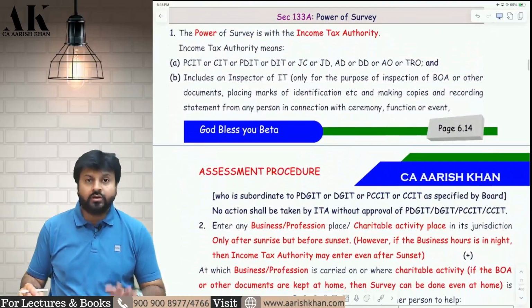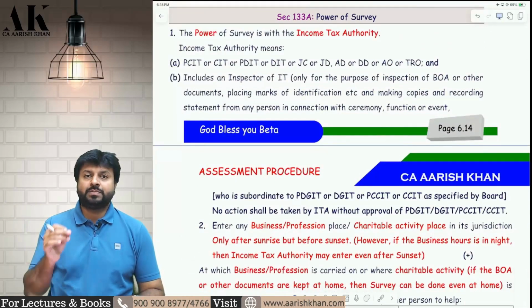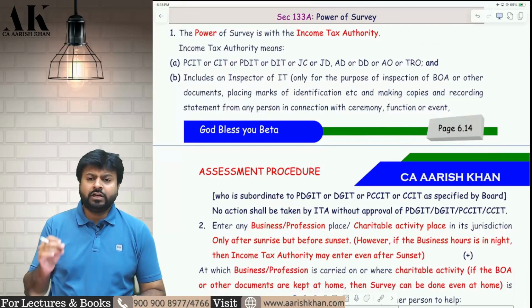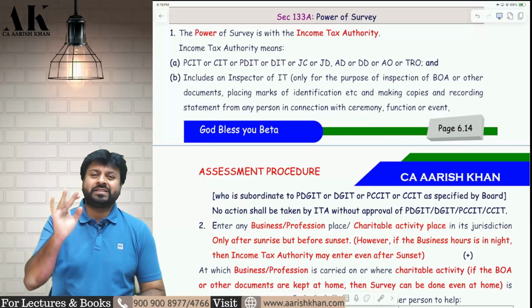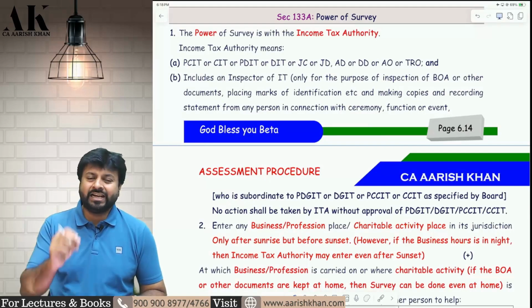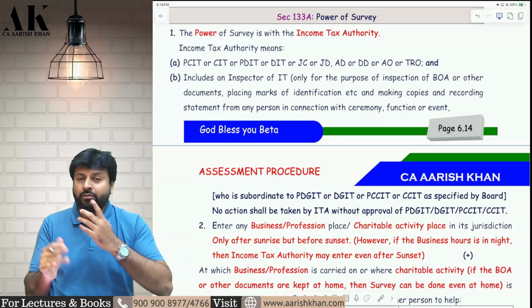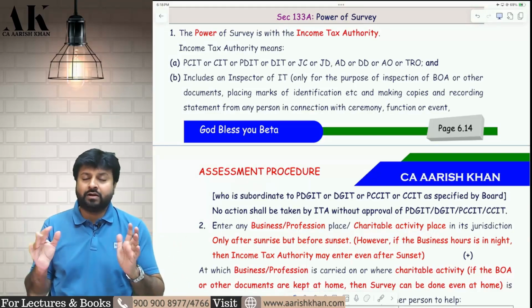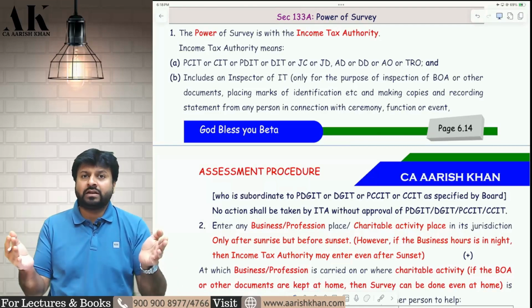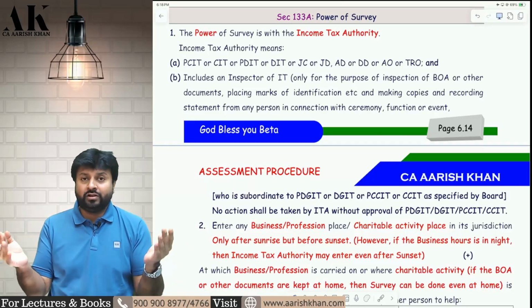Now coming to the most important power of this chapter, that is the power of survey. So what is the power of survey? A survey is a surprise visit by the income tax department. Suddenly they will come to your place and ask for your books of accounts, documents, cash, stock. You have to give them all of them. They will check whether you are accounting properly or not. Sometimes they also come for a survey for what? In your weddings also, in your events also.